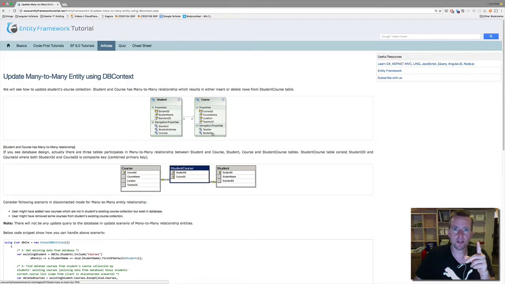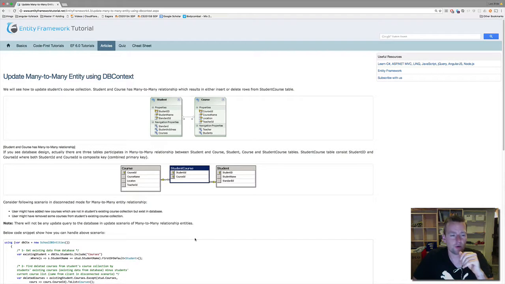But inside the database, it's a relational database, so we'll end up having an extra table. We'll have a course table, a student table, and then in the center we're going to have a student course table. The student course table is going to take care of figuring out the IDs between the student and the course, meaning that a course is going to have one ID in here for each student. Or put in the other way, if I am a student, I'm going to have myself as an ID and then I'm going to map to a specific course for each course I'm assigned to. I hope that makes sense.